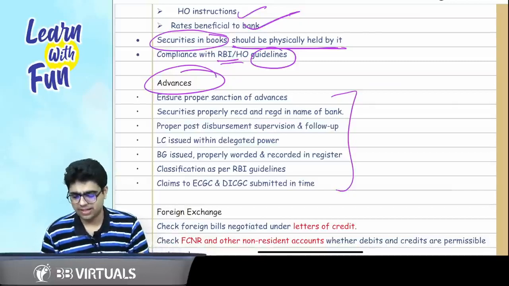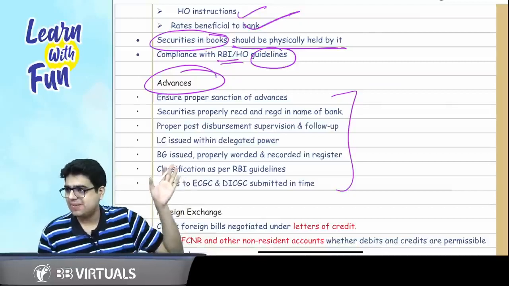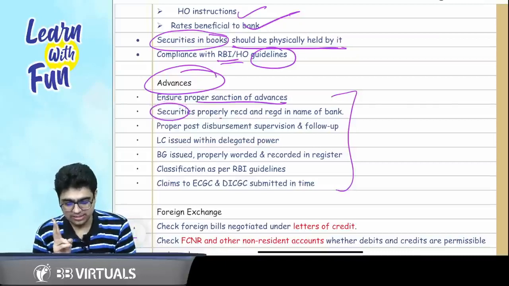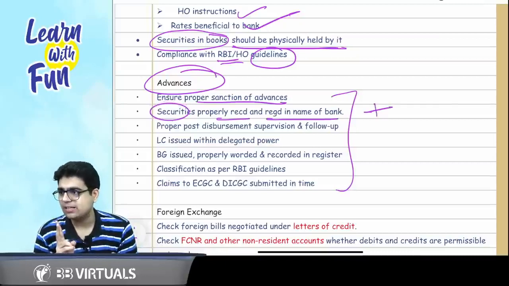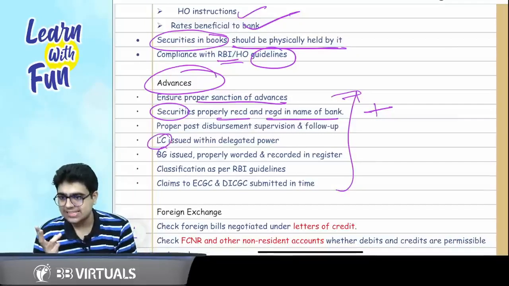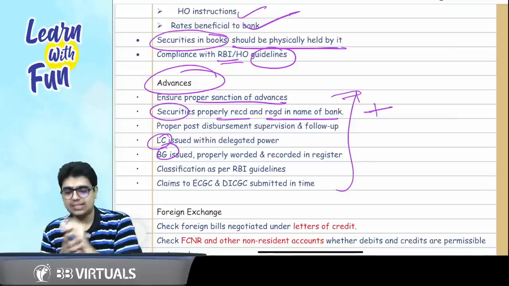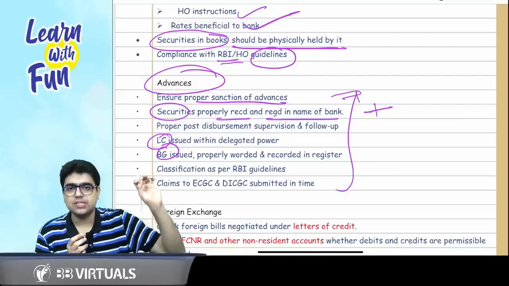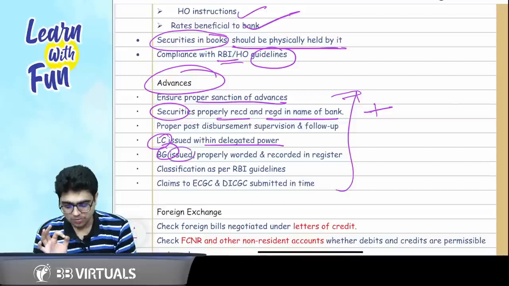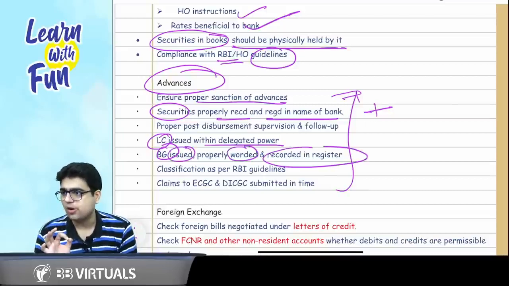Okay? Very cunning of ICAI. But please remember these points. Proper sanction of advances. Whatever the securities are, they should be received and registered in the name of the bank. These are copy points, which we have already discussed. Then comes the concept of LC and BG. What do you mean by LC and BG? Letters of credit issued by the bank should be within the delegated power. Bank guarantees should be issued, properly worded and recorded in the register.